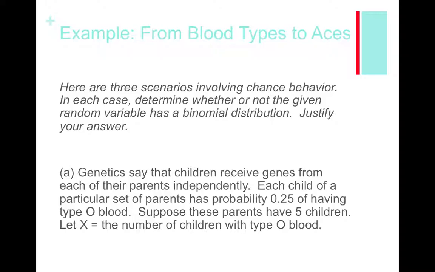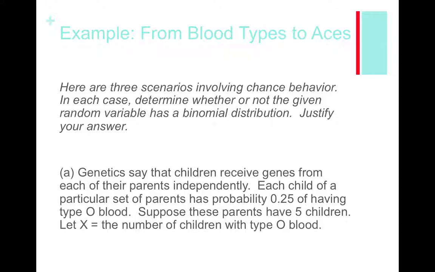Okay. So the first one is genetics says that children receive genes from each of their parents independently. Each child of a particular set of parents has a probability of 0.25 of having type O blood. Suppose these parents have 5 children. Let X be the number of children with type O blood.